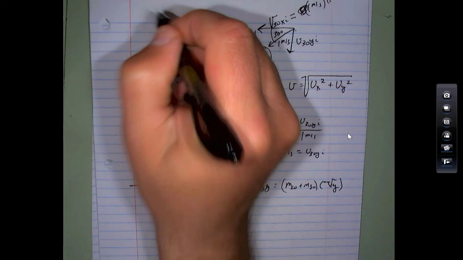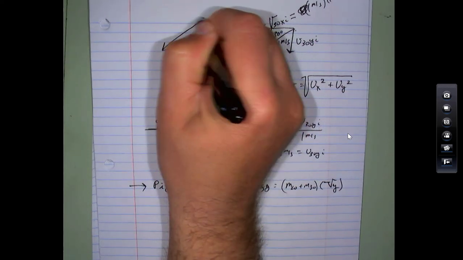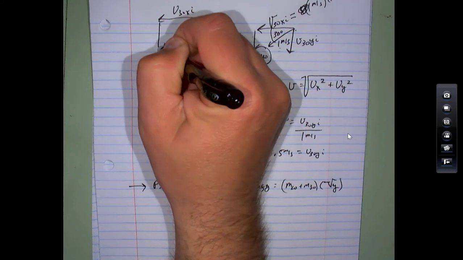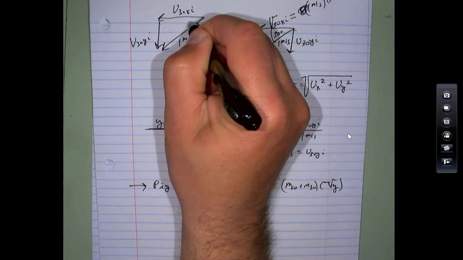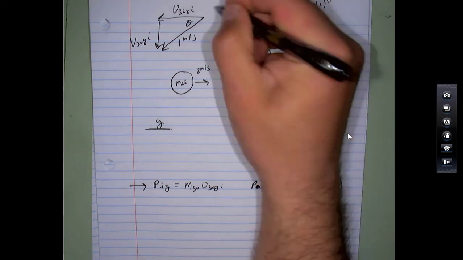So you get a little bit better picture going on. This is 1 meter per second. This was velocity 30 x initial. This one over here was velocity 30 y initial. And then this is theta. So the cosine side would be this.